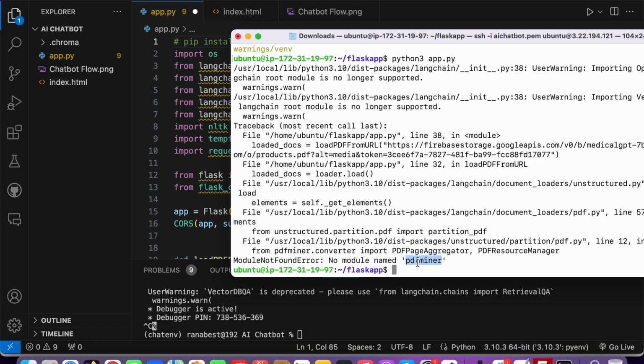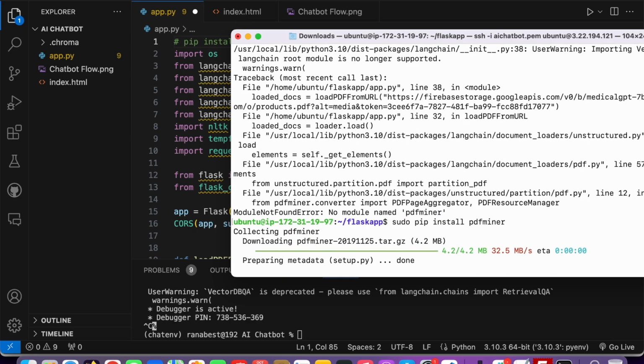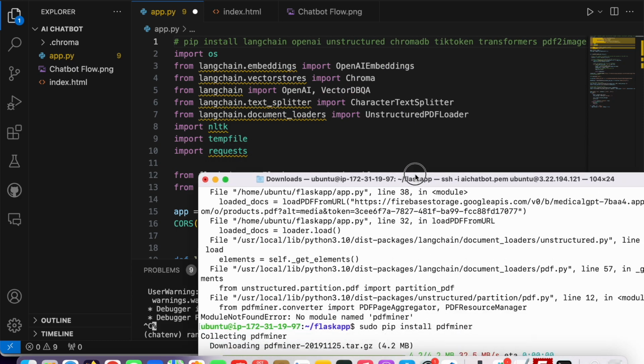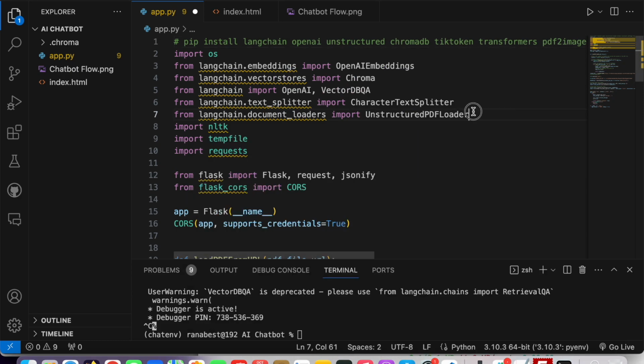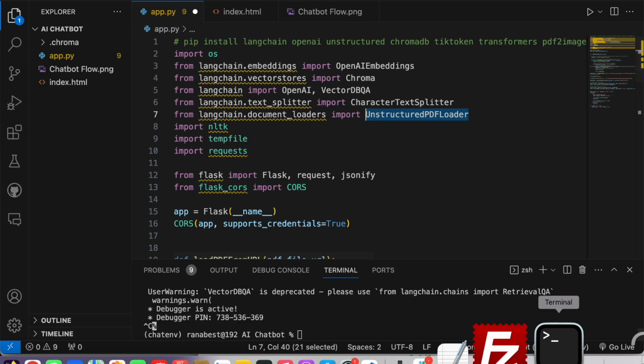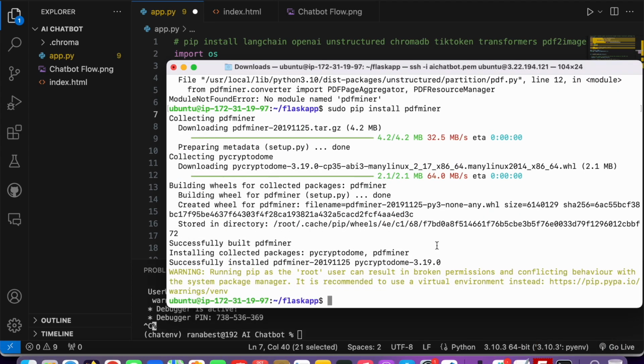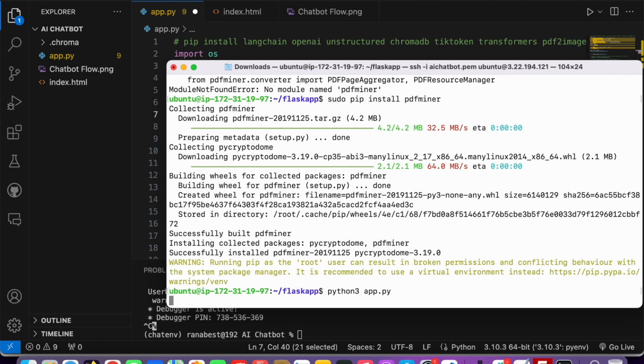Okay, we're getting another error, pdf miner, and again install it. So same as the above way, just like this, pdf miner, and see. So basically these are some dependencies, maybe some of the libraries using, maybe this one, I think, hopefully. So it's installed. Now again try to run your code, run your server.